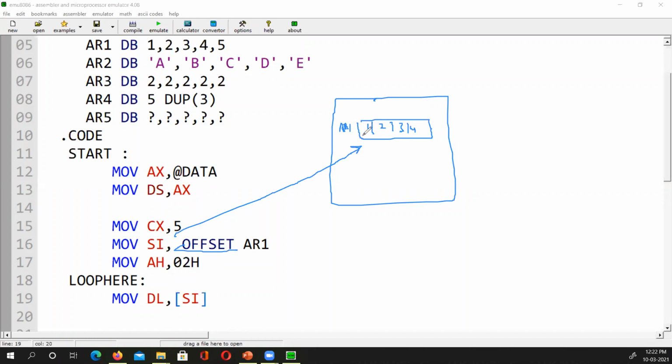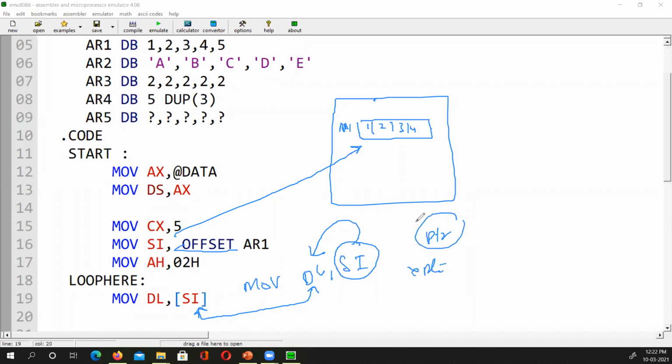SI is a pointer which points to this memory location, and by putting the brackets, I am saying give me the content. If I say move DL comma SI, and I say move DL bracket SI, what's the difference between these two? So it will give address of array. Very good. If I say SI like this, it will put the address of SI into the DL. But if I say in the parentheses, it will give contents of that. Yes, like put the PTR in somewhere and put the asterisk PTR somewhere. PTR will put the address of that, and asterisk PTR will give the content, the value at that address. So bracket will give the value.